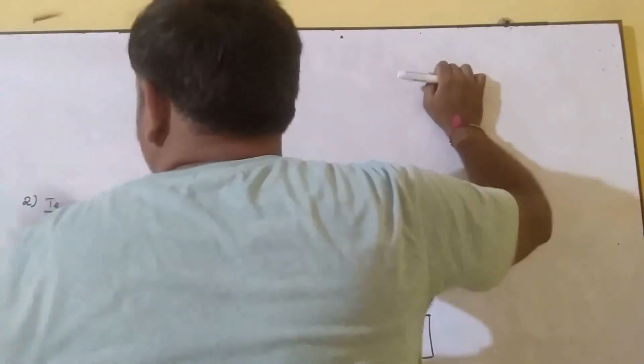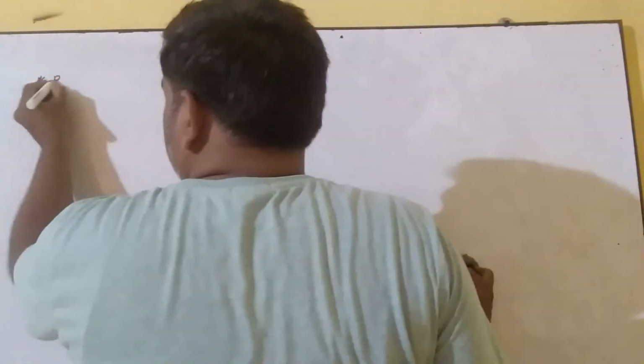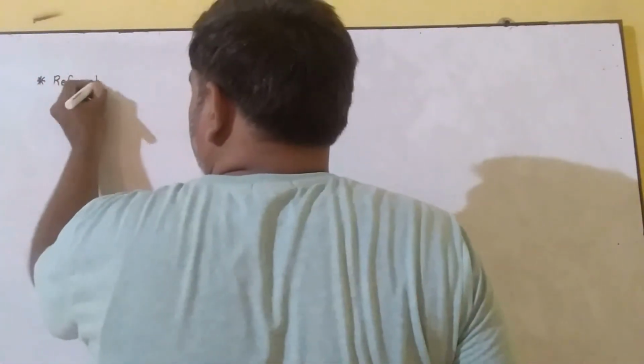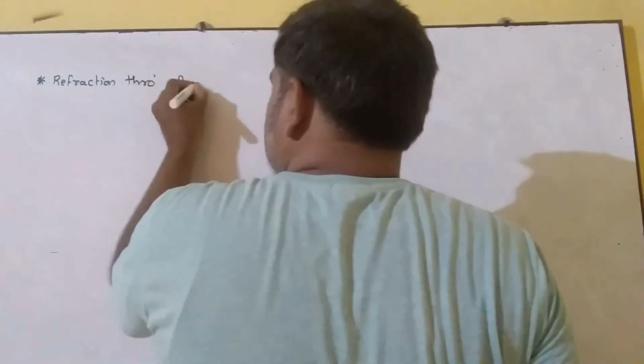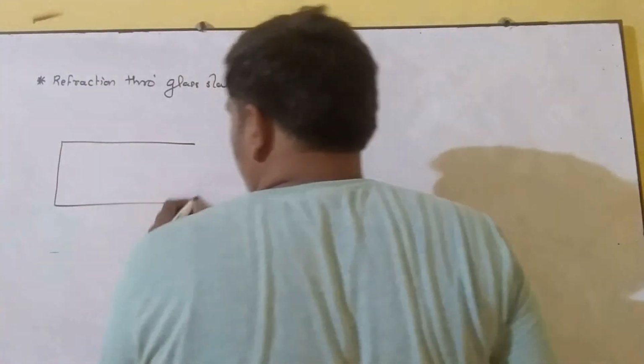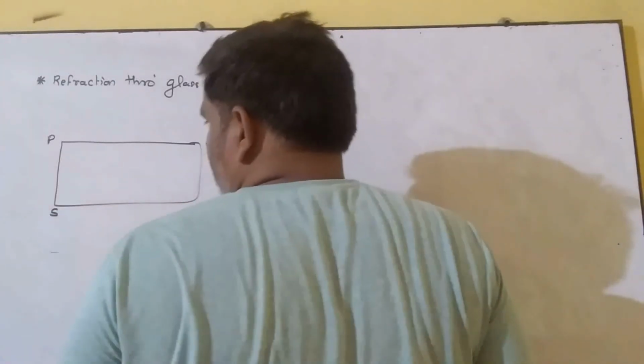Refraction through a glass slab. Assume that PQRS is a glass slab.